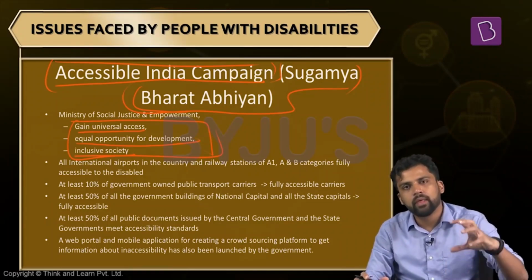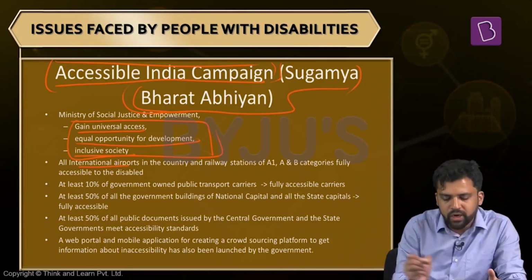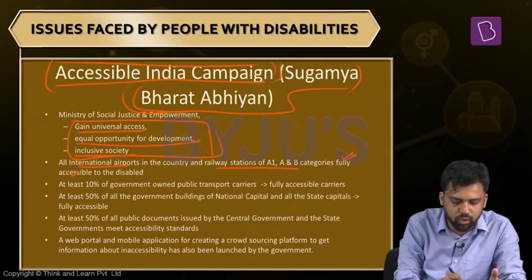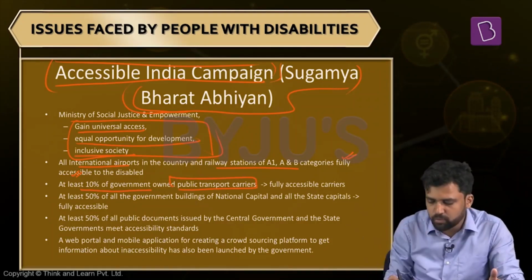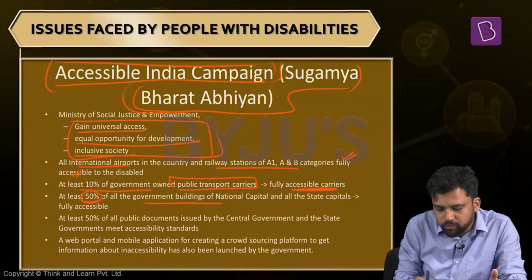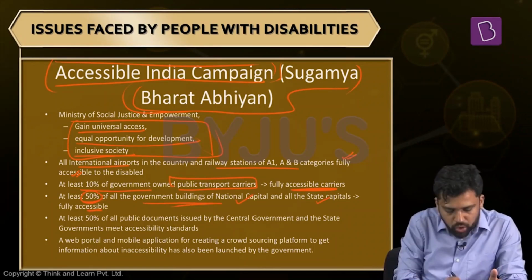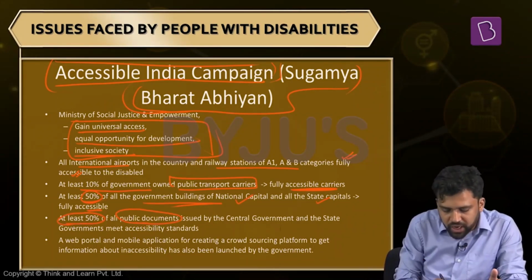Now, what are some of the provisions under this particular campaign? This campaign is saying that all our international airports and all the railway stations in the top tier cities should be fully accessible to the disabled. At least 10% of public transport carriers, for example the Indian Railways, should be fully accessible. At least 50% of all government buildings in the state capitals and in the national capital should be fully accessible. At least 50% of public documents should be in formats which are easily accessible.